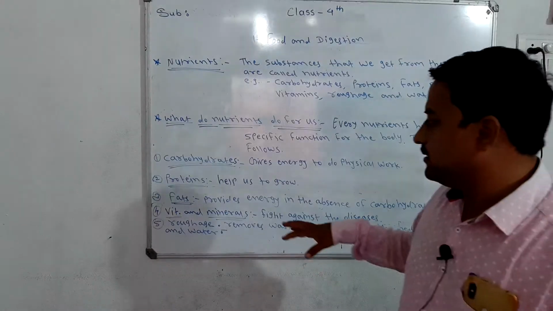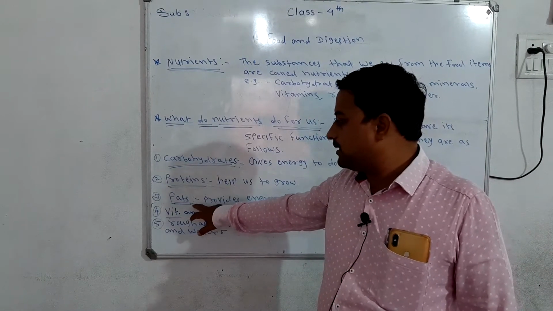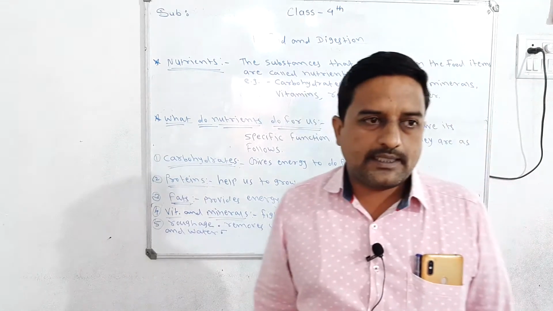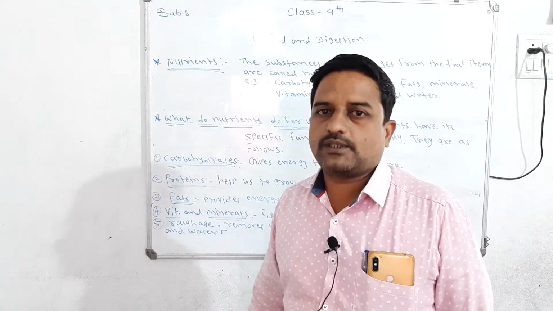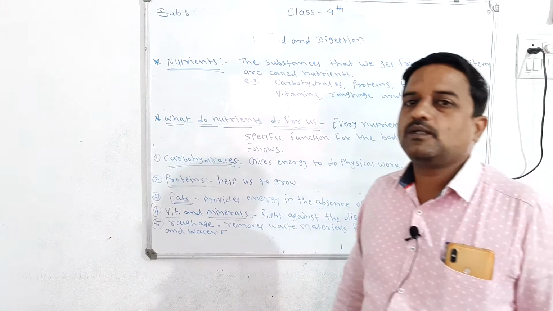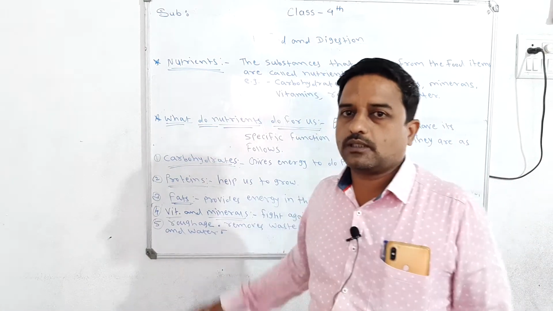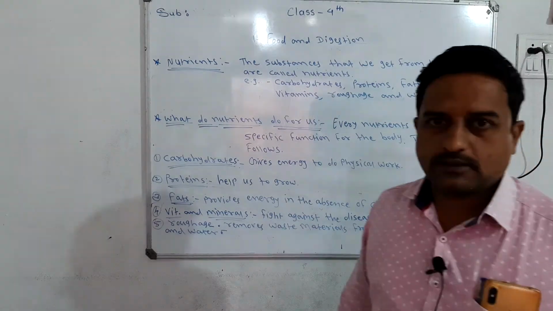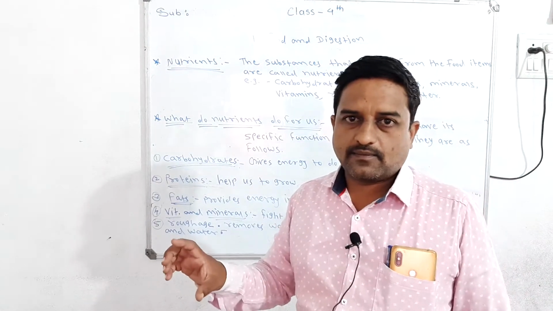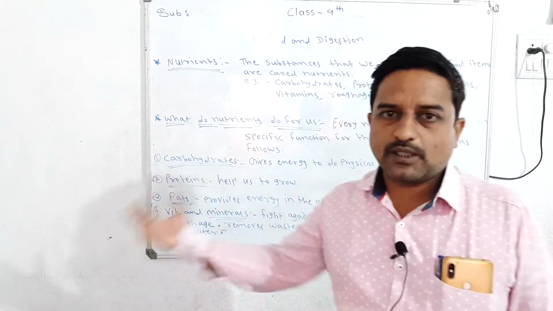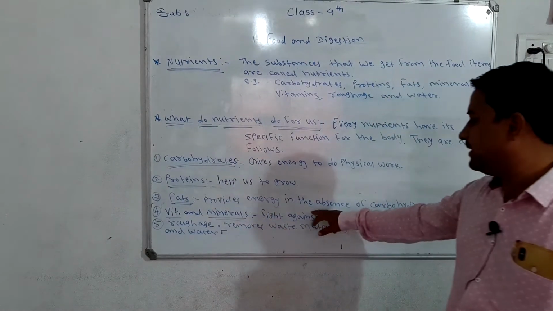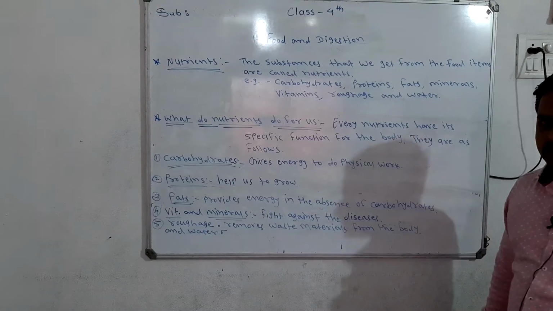When we cook any vegetable in our kitchen, we use oil and ghee, which is produced from milk and which provides energy in absence of carbohydrates.